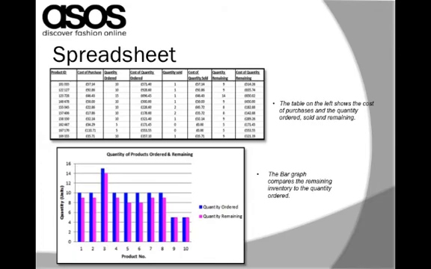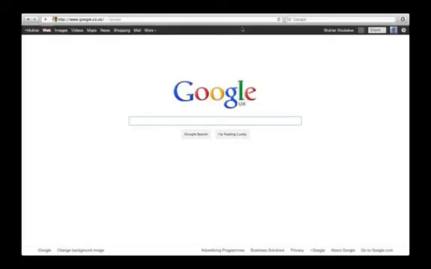The next slide shows another table and another graph providing more information to the managers. The table shows the cost of purchases and the quantity of each product ordered, sold and remaining. The bar graph then compares the remaining inventory to the quantity ordered. This information may be used by the managers in order to decide when each product should be ordered. We have a video showing how a usual customer would access the website and how it works.